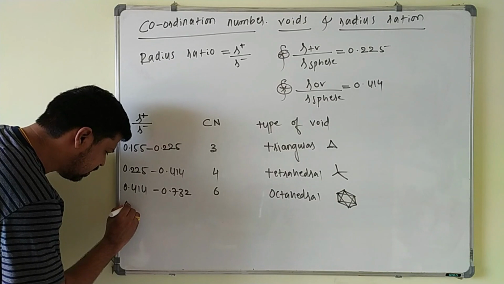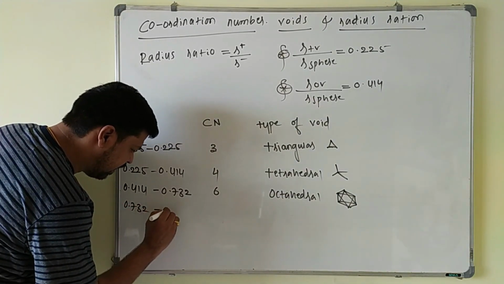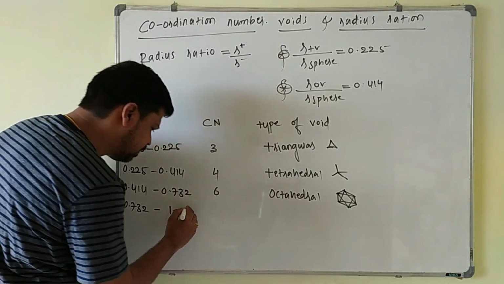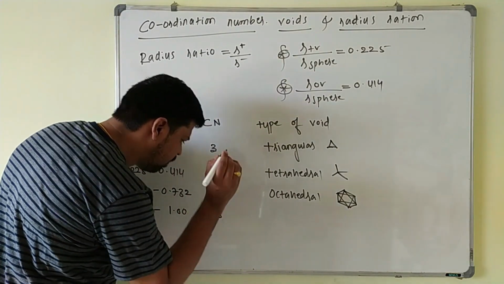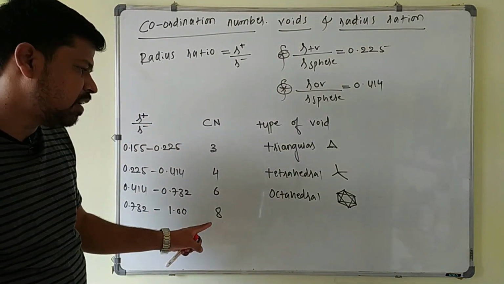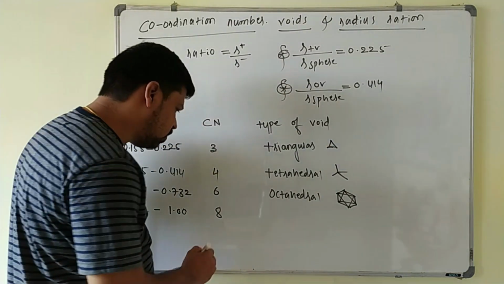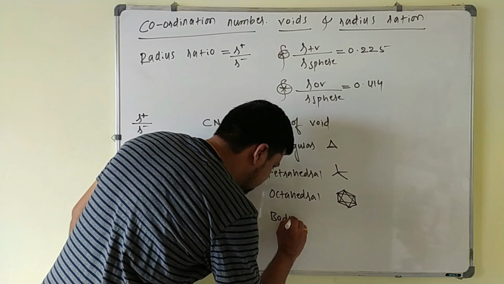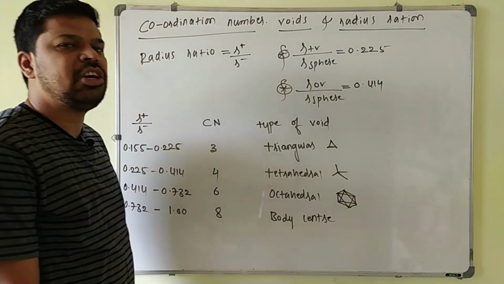Suppose the radius ratio ranges from 0.73 to 1.00. If this is the radius ratio range, then the coordination number will be 8. Coordination number 8 means that the cation is surrounded by 8 anions. So with coordination number 8, it will occupy the body center of the cube.